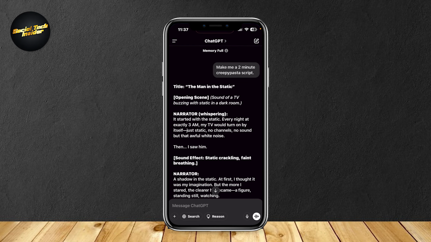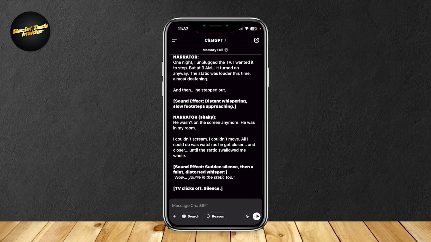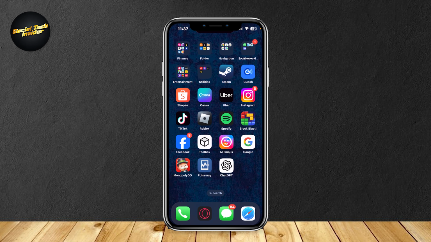So I've already printed out a script on ChatGPT. This is pretty much a creepypasta. And what you're going to want to do is basically use ChatGPT in order to make these stories, these scripts, or what you could do is go on Reddit, go to a subreddit, and basically look for something scary or something interesting enough in order to make it a video.